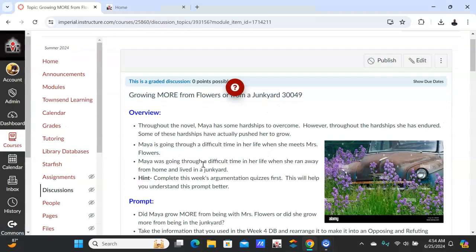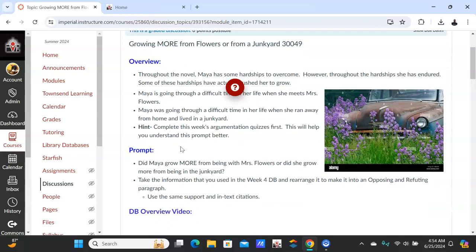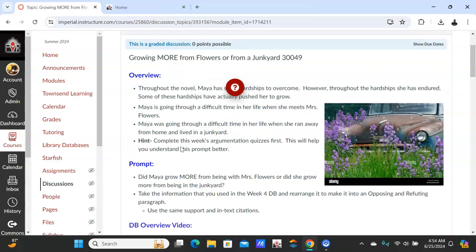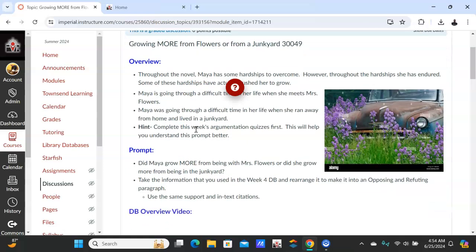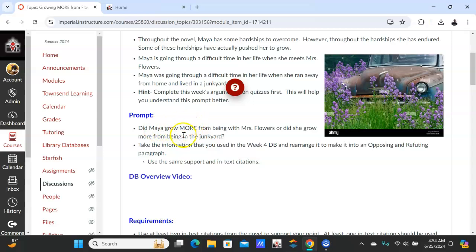All right. So last week you wrote about Maya. You had to compare and contrast Maya Angelou with Mrs. Flowers and in the junkyard. This time you're going to take that information and you're going to say, growing more. Where did she learn more? Did she learn more by being with Mrs. Flowers? Did she have more of a life change by being in the junkyard? So prompt, did Maya grow more from being with Mrs. Flowers, or did she grow more from being in the junkyard?